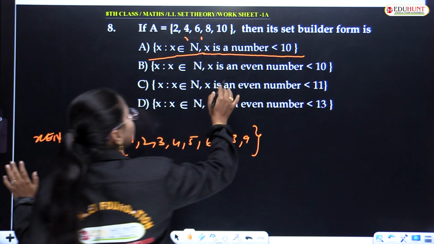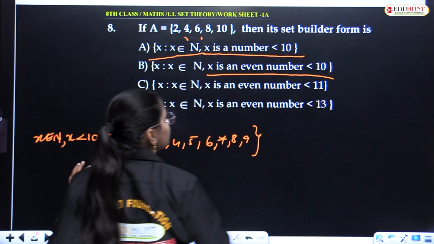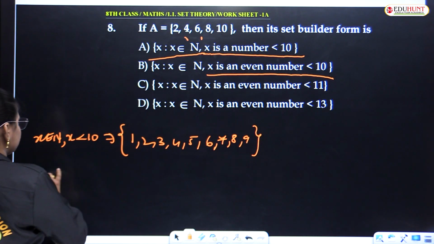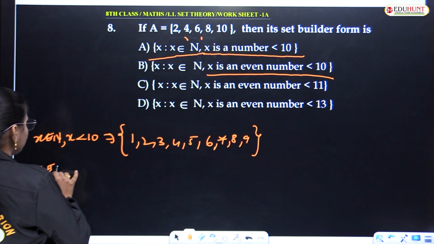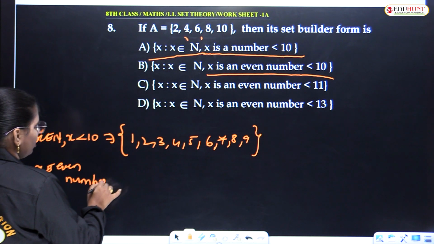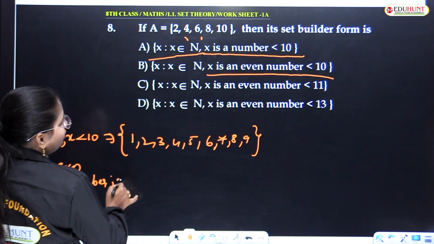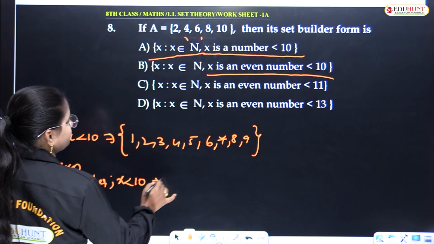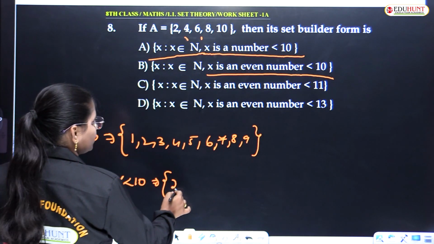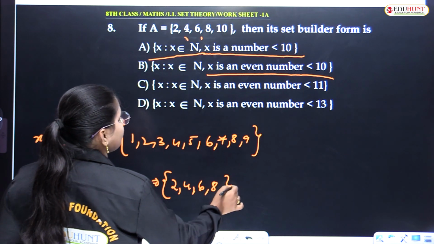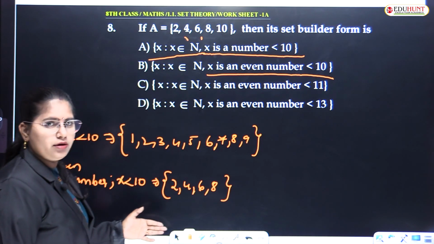Also we'll check with x is an even number which is less than 10. So x belongs to even numbers and x is less than 10. Correct? Even numbers start with 2, 4, 6, 8. Less than 10 means 10 will not be included, right?